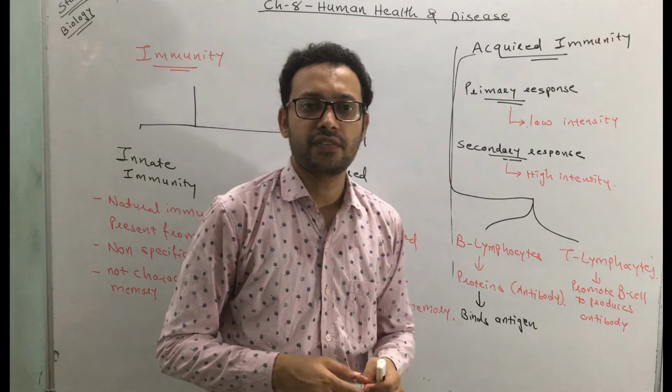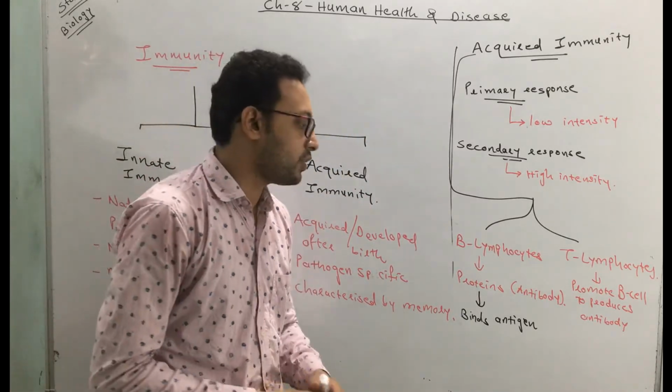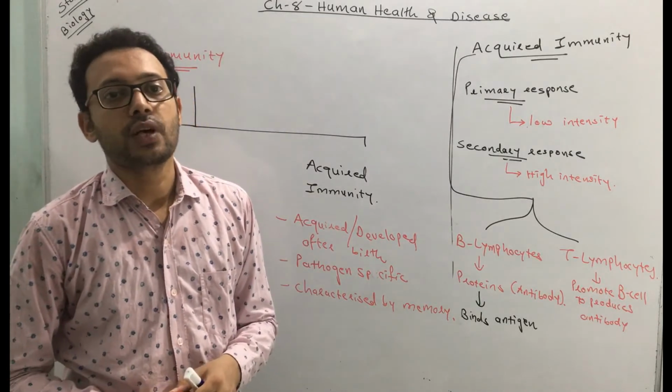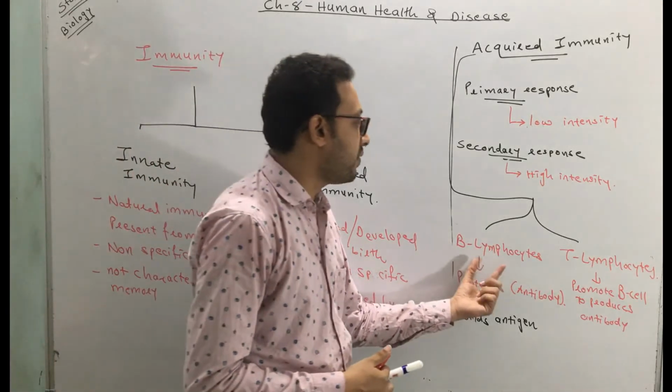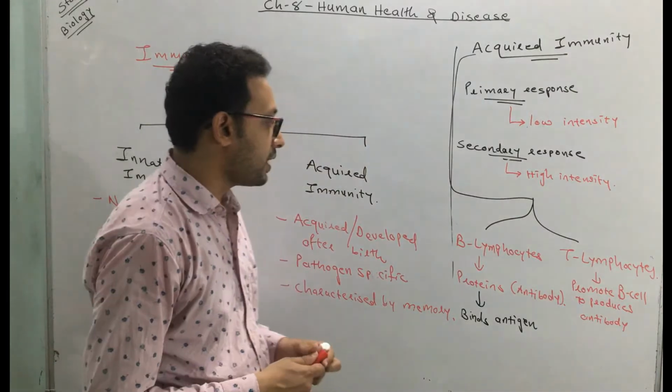And now you know the function of antibody. Once the antibodies are produced, they have the capacity to bind with an antigen and thus protect you against the pathogen. So these are the two types of acquired immunity: immunity by B lymphocytes and by T lymphocytes.